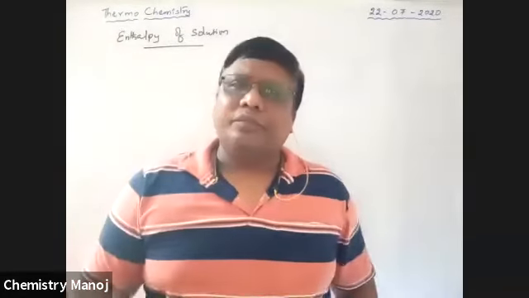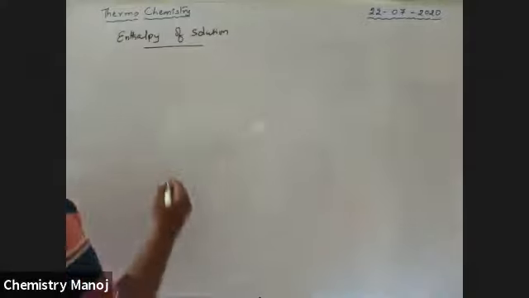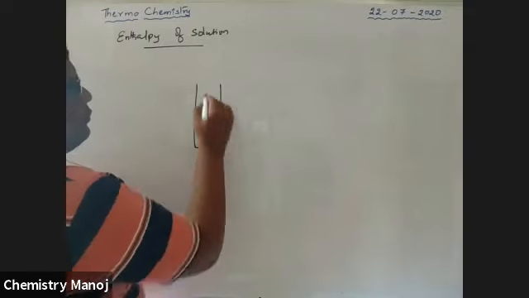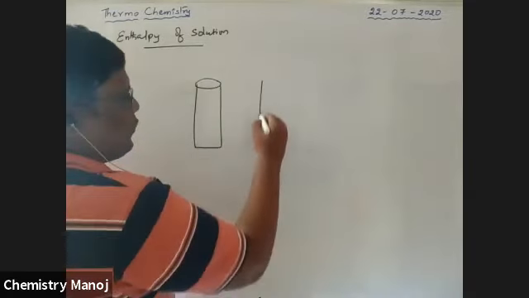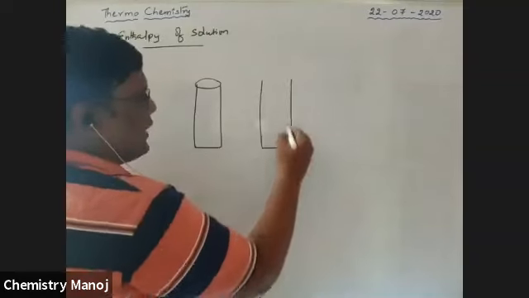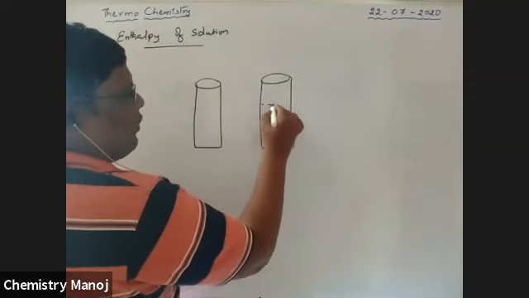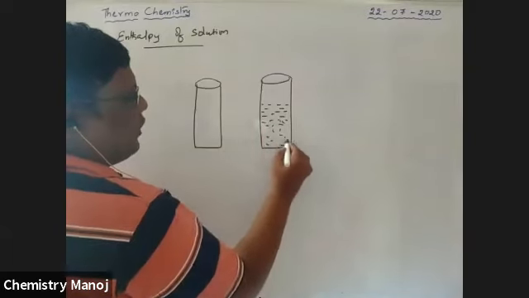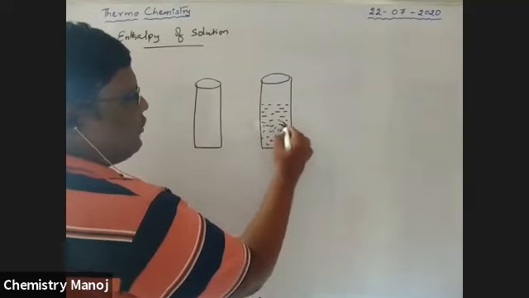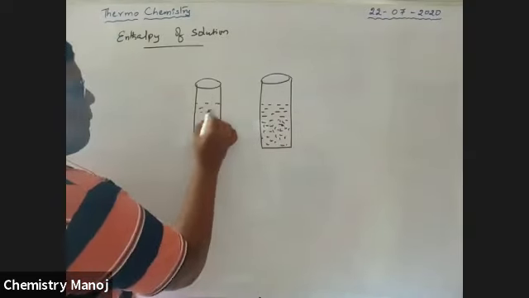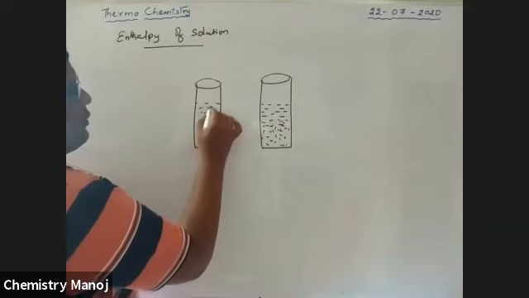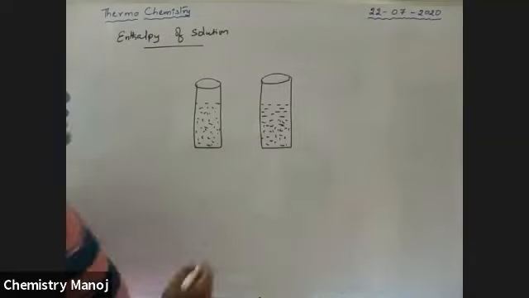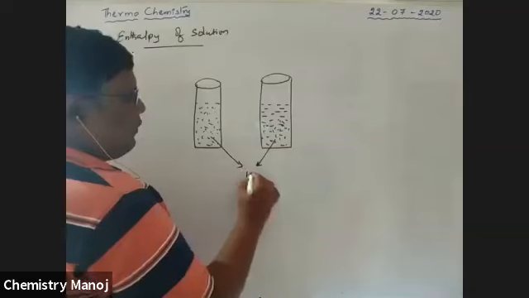Listen carefully. Let us take two glasses. In both these glasses, 1 liter of water is taken. These two beakers have 1 liter of water. It is water, it is also water. Listen carefully, I am not ready to repeat the concept.